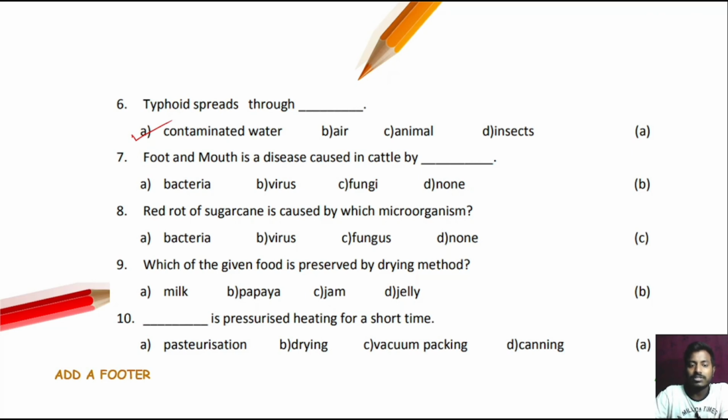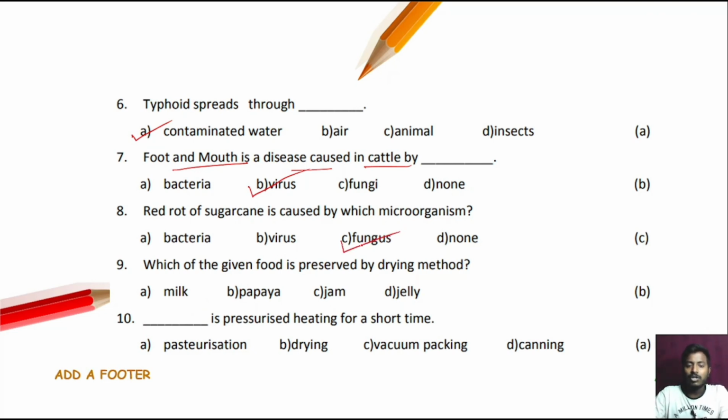Next question, question number 7. Foot and mouth is a disease caused in cattle by dash, by virus. Option number B is the correct answer. Then question number 8. The red rot of sugar cane is caused by which microorganism? The correct answer is option number C, the fungus.